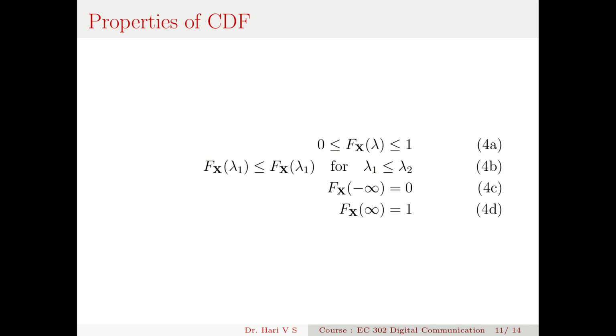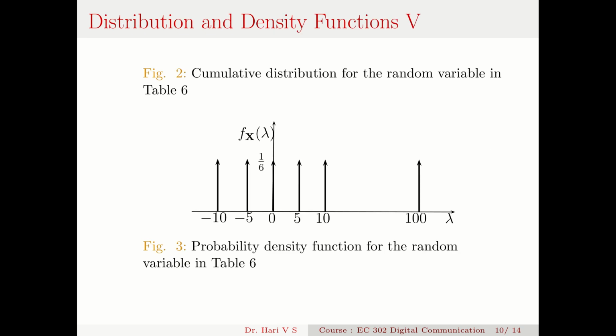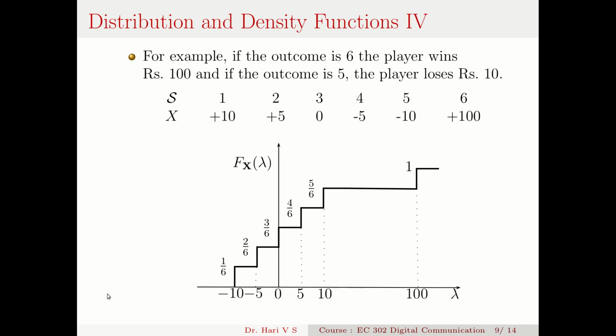Now let us consider the properties of the cumulative distribution function. The cumulative distribution function is a probability value, so it is always between 0 and 1. Fx value is between 0 and 1. Now it is always an increasing function. If you look back here, at minus infinity it is 0, and at infinity it is a 1. It is never a decreasing function. So the Fx value for minus 10 is less than that of minus 5.